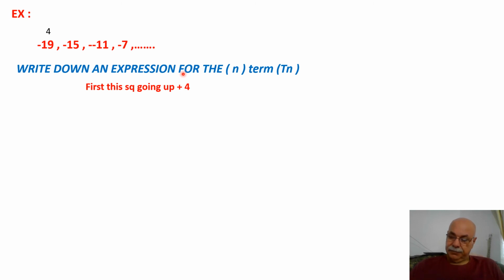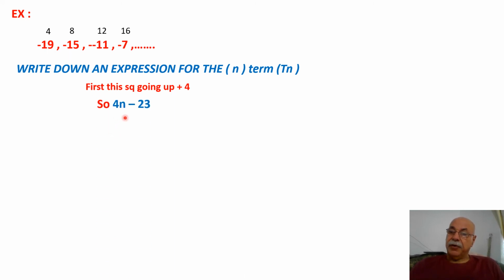Now we get the times table for 4: 4, 8, 12, 16, and so on. This 4 times table gives 4n.